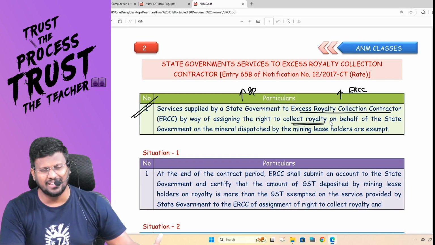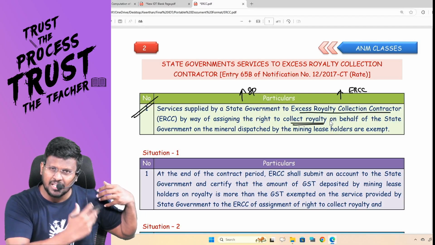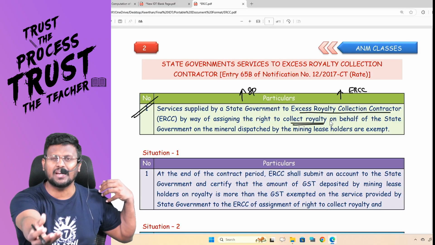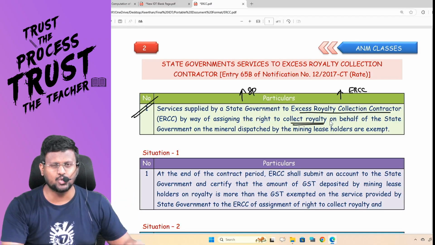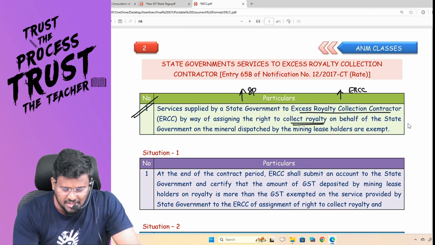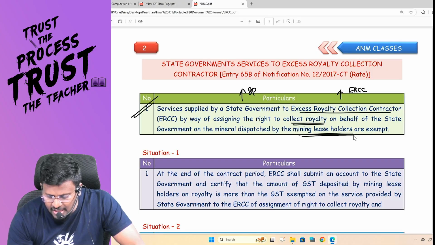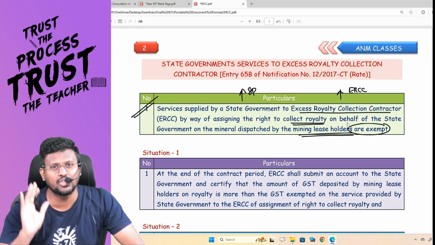Actually, who was having the right? The state government was having the right. That right has been given by the state government to ERCC. For that, ERCC has to pay some consideration, which is how much? 5 crore. On behalf of the state government, on the mineral dispatched by mining leaseholder, it is exempt from GST.